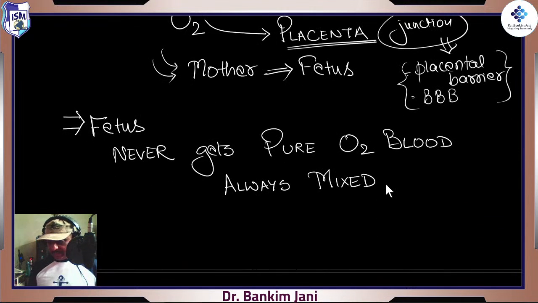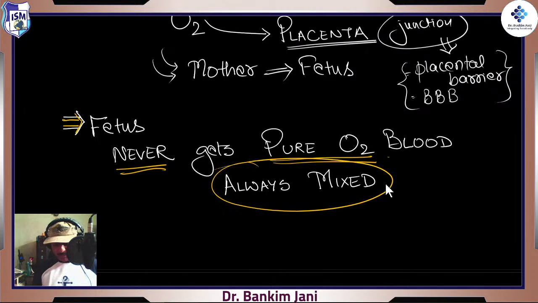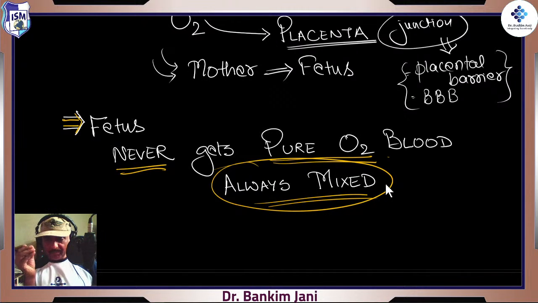One very, very important statement: the fetus never ever gets pure oxygenated blood. It is always mixed. We might wonder, since the fetus is in the developing stage and everything is getting developed, why is it still getting mixed blood?